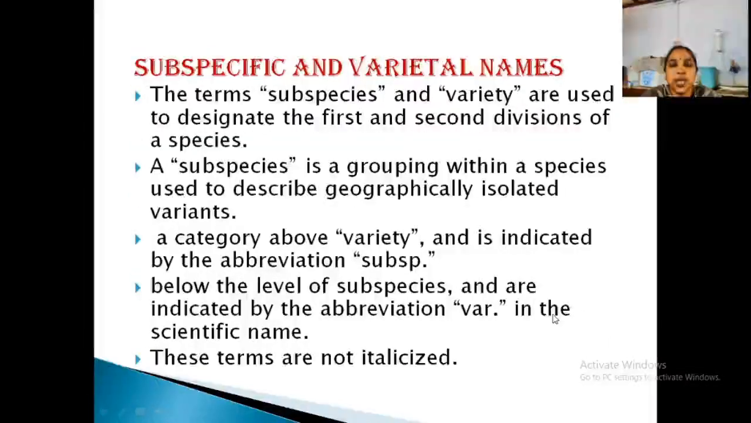Okay. Now, the same for subspecific and varietal names. What is subspecies and variety? First and second division of species, so groupings within the species, used to describe geographically isolated variants. The same species growing in different conditions may show some variations. That is known as subspecies. It is the category above variety and is indicated by the abbreviation subsp. Below the level of subspecies is the variety, designated as var. And very important, subspecies and variety abbreviations are not to be italicized.